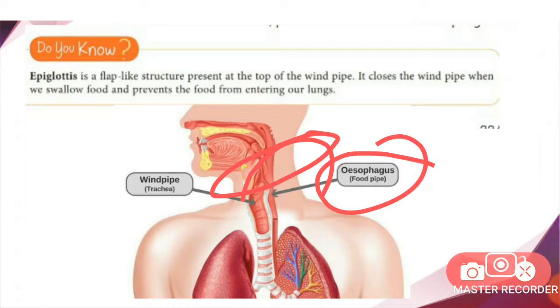It closes the windpipe when we swallow food and prevents the food from entering our lungs. Understood? Who plays the important role here? The epiglottis. How does it help? It closes the windpipe when we swallow food and prevents the food from entering our lungs.